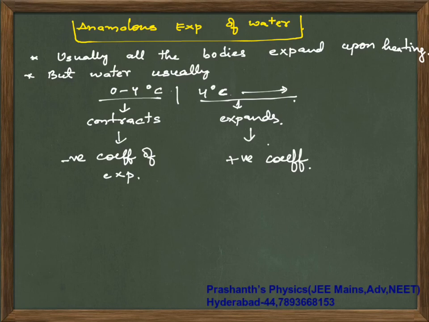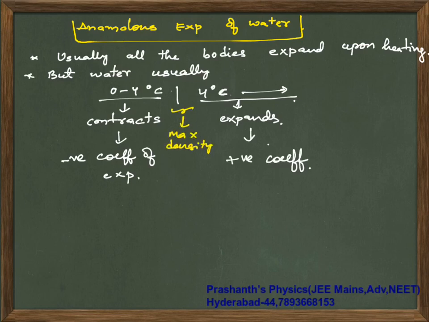Normally in English, what you call an anomaly means anything that goes out of line or does not follow the regular rules. Here, water, instead of expanding when temperature increases from 0 to 4, is contracting. And at 4 degrees centigrade you have your maximum density.